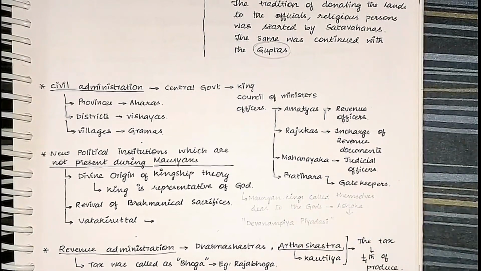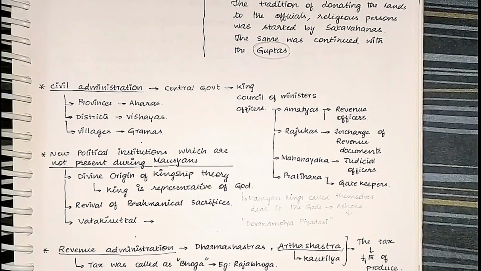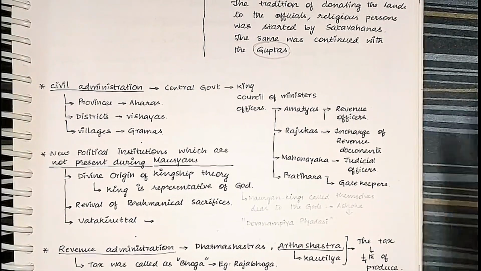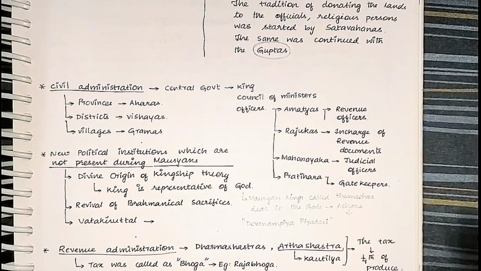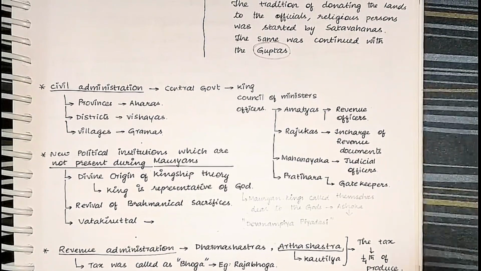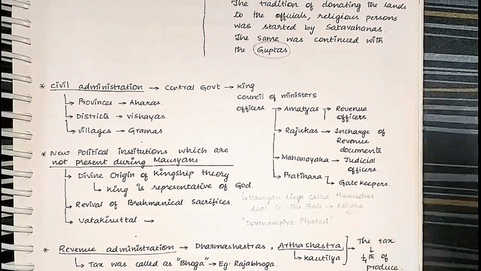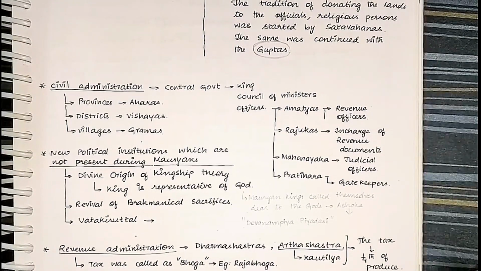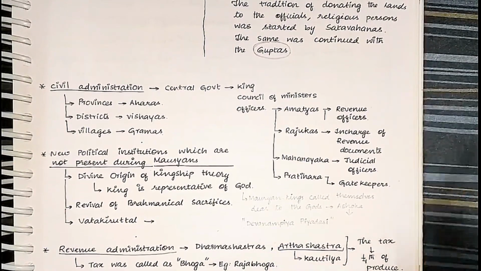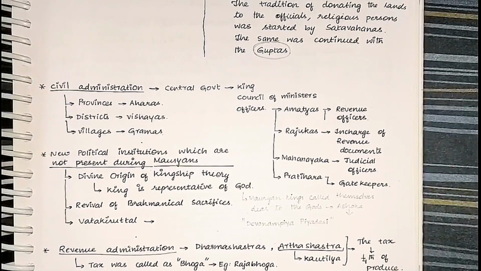And when it comes to the Shatavahanas, they are saying that the kings are the direct representatives of the gods. When it comes to the Kushanas or the Indo-Greeks, they say that they are the sons of the god. And when it comes to the Guptas, they say that they are the gods. They see themselves as god. So that's how the divine origin of kingship theory is evolving.